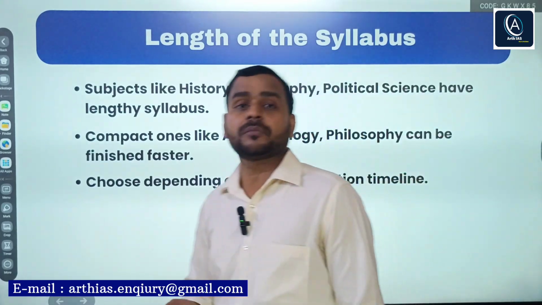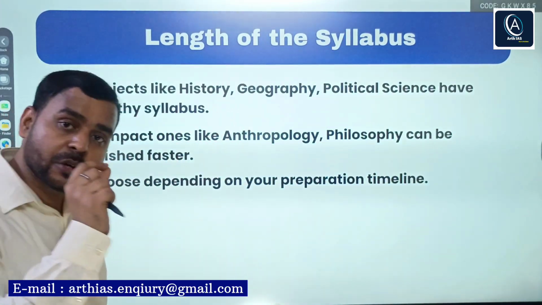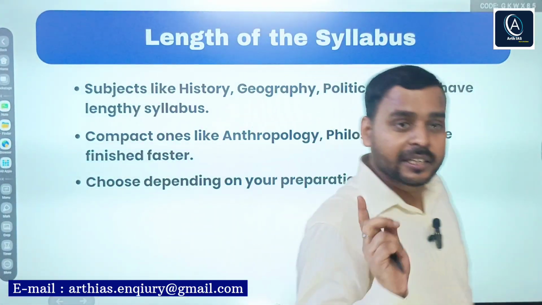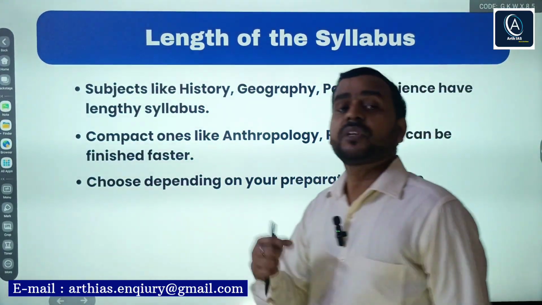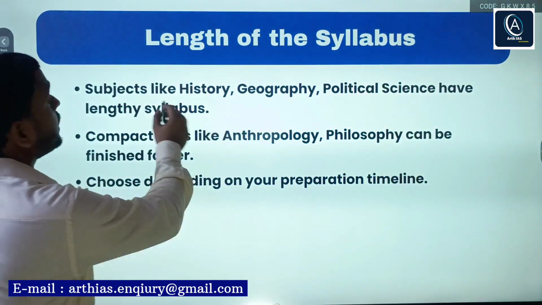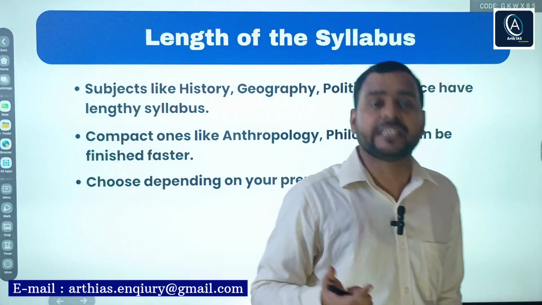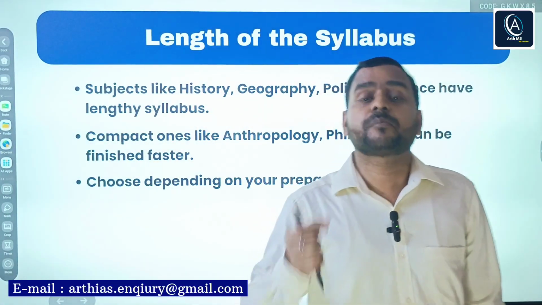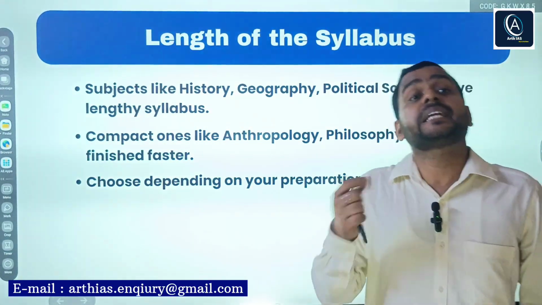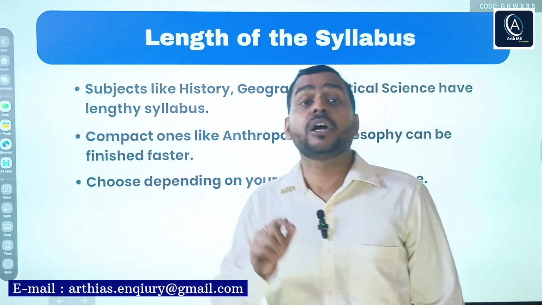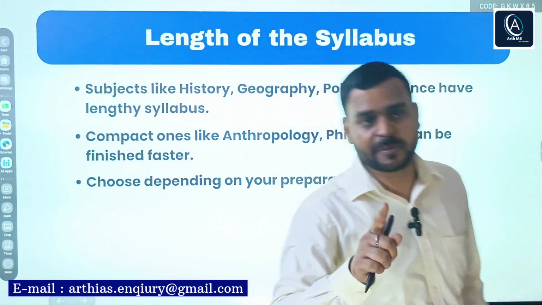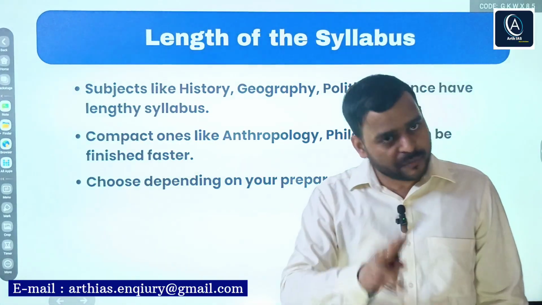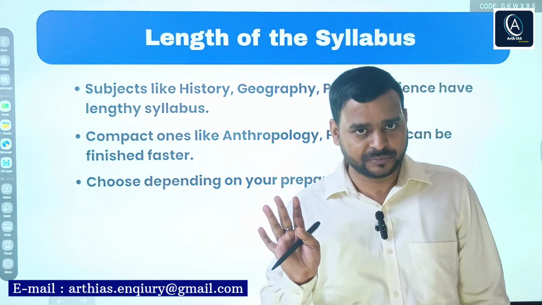Next, length of syllabus. This is also a very crucial aspect of the optional paper. There are some subjects which are very lengthy, and one more aspect is that they are dynamic. For example, political science and international relations has maximum overlap with GS paper 2, 4, and essay also.